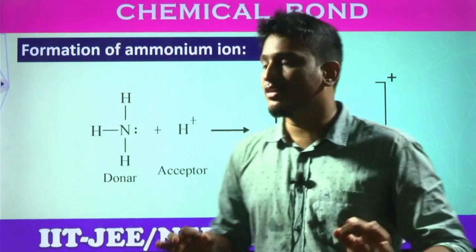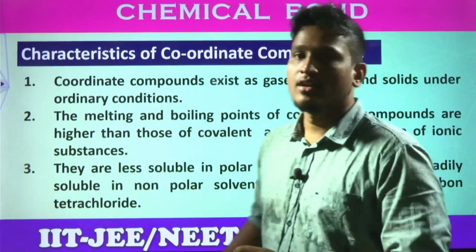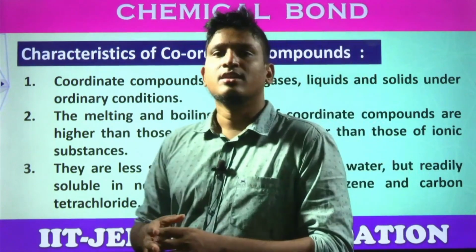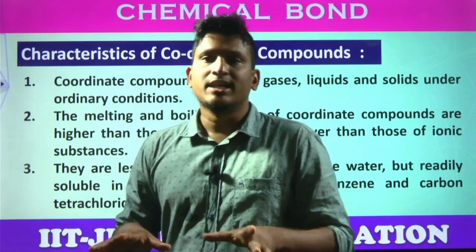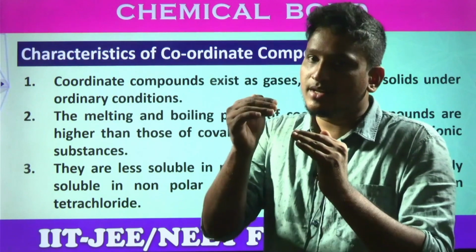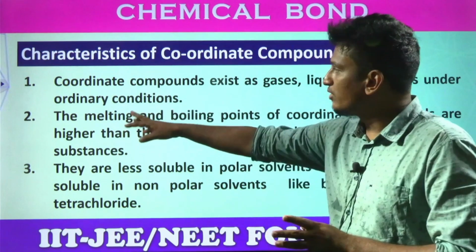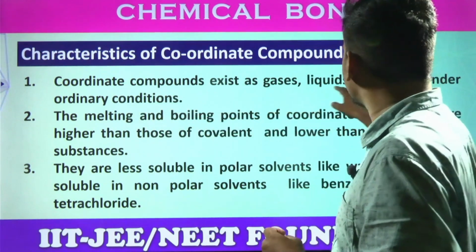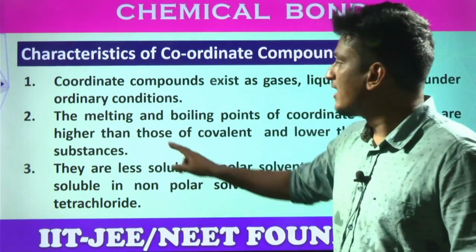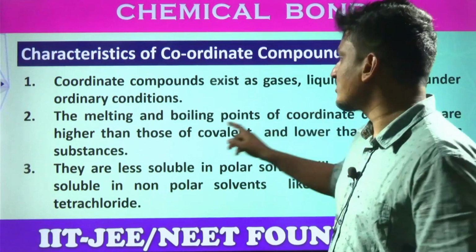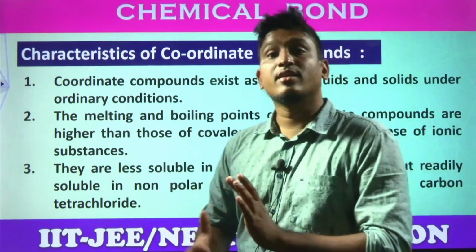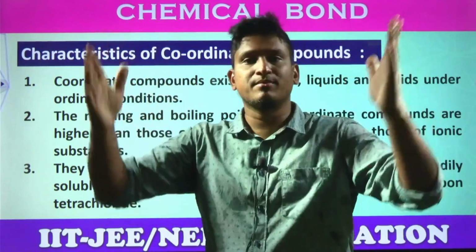So unequal sharing of electrons takes place in the case of coordinate covalent compounds. Look at some of the characteristics of coordinate covalent compounds. Generally, their properties are in between ionic and covalent. It is a little bit more than covalent, less than ionic. Look at the first point. Coordinate compounds exist as gases, liquids and solids under ordinary conditions. That means in all three physical states. The melting and boiling points of the coordinate compounds are higher than those of covalent compounds, but lower than those of ionic substances. Ionic compounds have very high melting and boiling points.